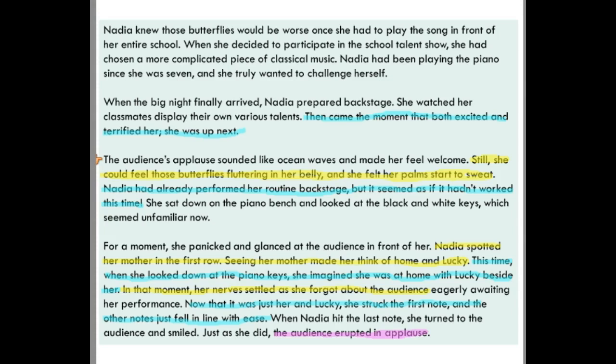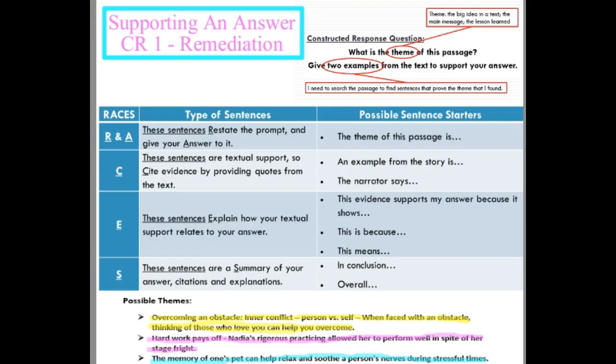Now, I could provide that evidence, put quotation marks around it. And then I could use one of these sentence starters to explain it. This shows, or this means, that Nadia felt nervous. Butterflies in the stomach and sweaty palms are signs of being nervous. So you can see I've cited evidence that she had an obstacle to overcome, and I've explained that evidence.